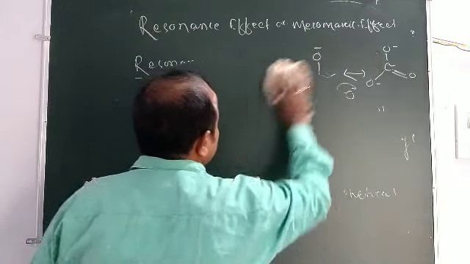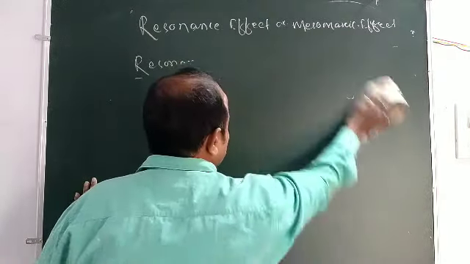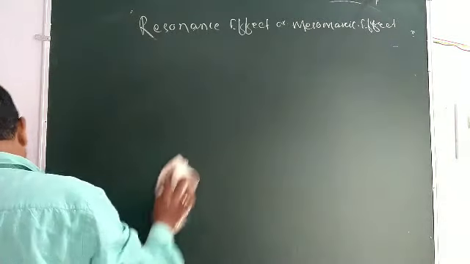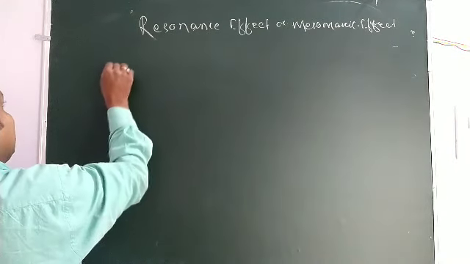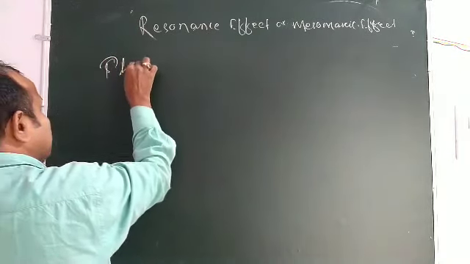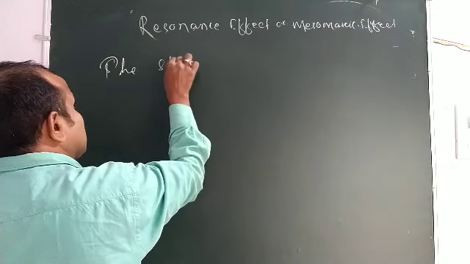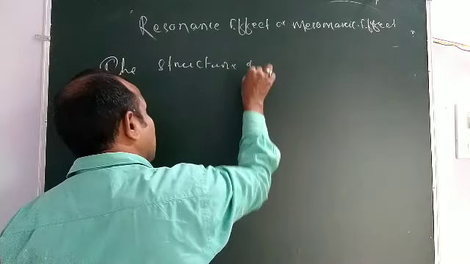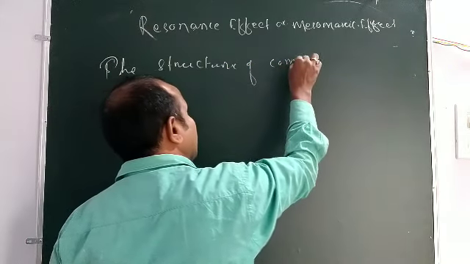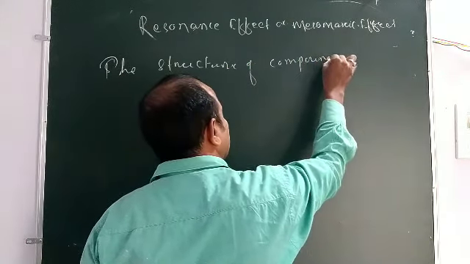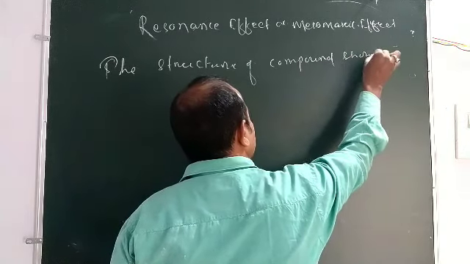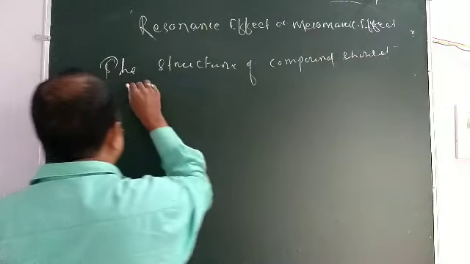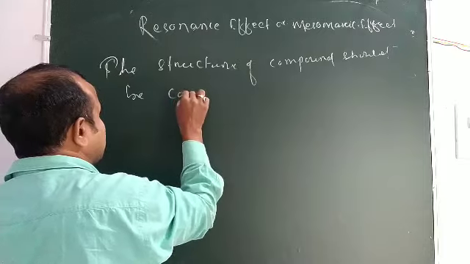The structure of the compound should be conjugation.